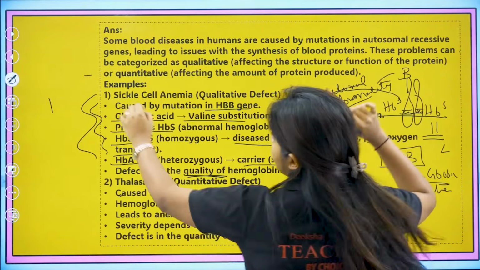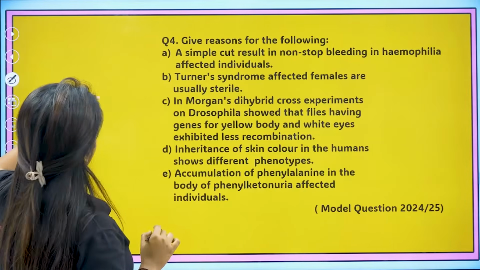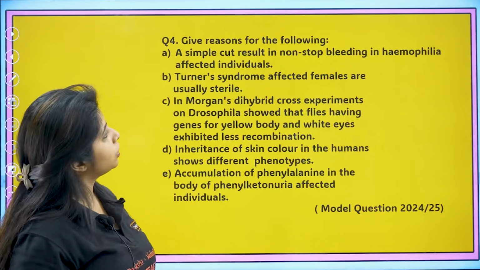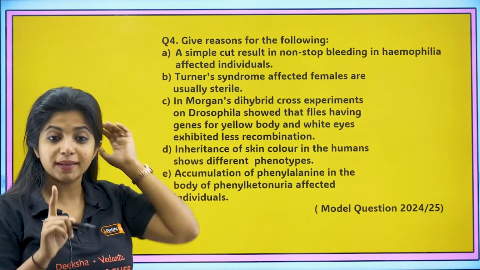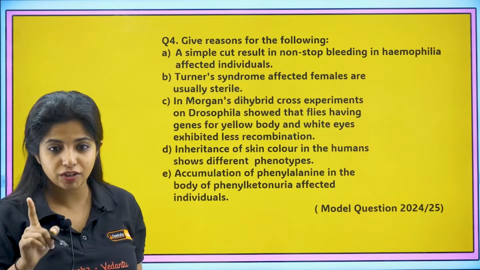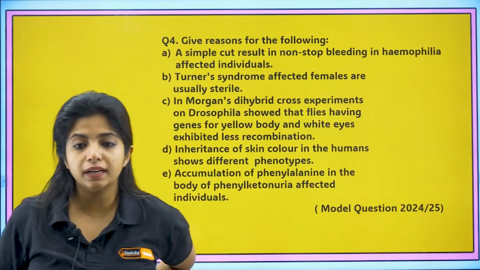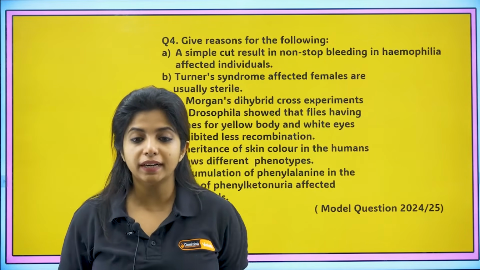Now, next one. Where is it? Give reasons for the following. A simple cut results in non-stop bleeding in hemophilia affected individuals. Hemophilia is what? Sex-linked recessive gene disorder. And over here, why does a simple cut result in non-stop bleeding, my dear children?